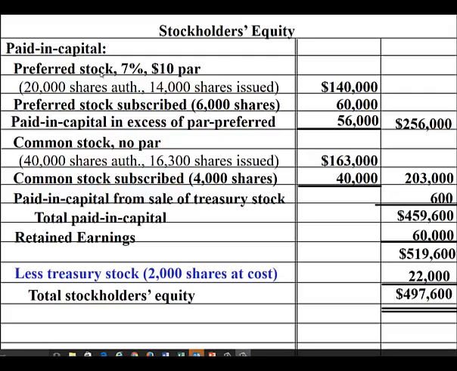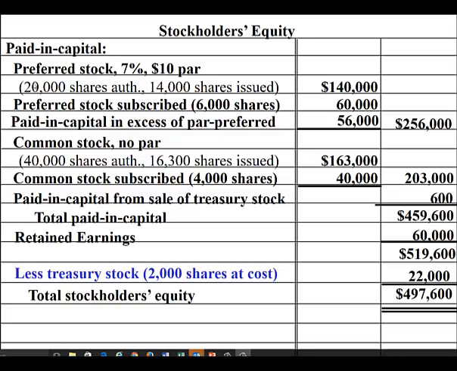First, preferred stock is listed along with its description. It says the preferred stock is 7%, $10 par, 20,000 shares authorized, and 14,000 shares issued. Since we've issued 14,000 shares at its $10 par, the value of the preferred stock is $140,000.